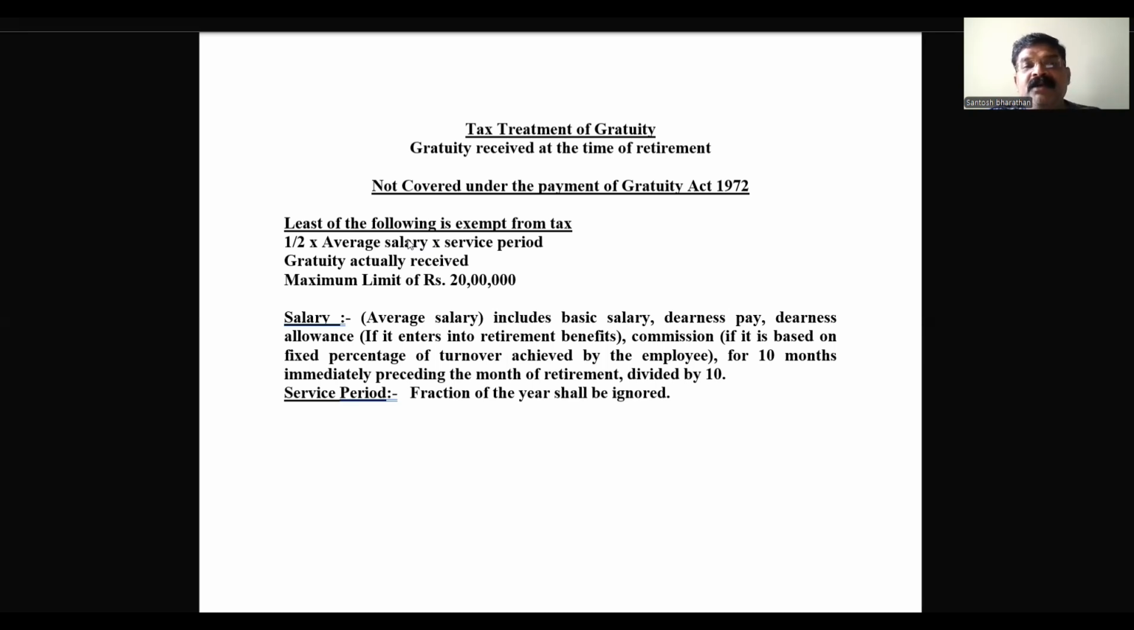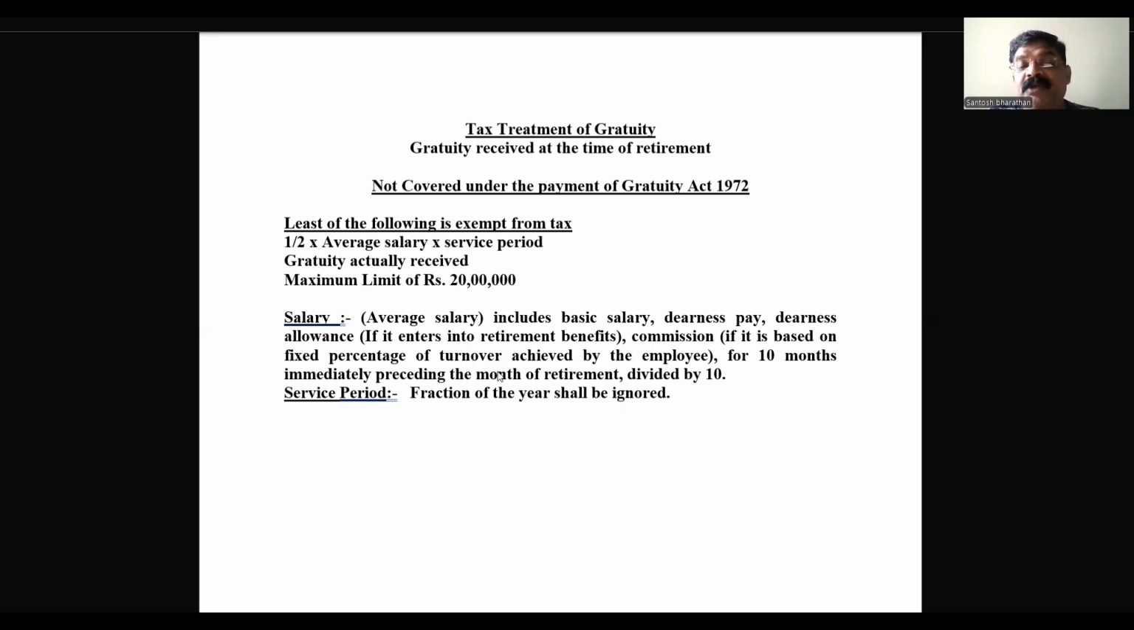Basically, suppose I repeat, basic salary, dearness pay, dearness allowance. Suppose dearness allowance does not enter into the retirement benefit, we should ignore. We are not going to calculate. Likewise, commission, if it is not based on the fixed percentage, again, the commission is to be ignored.